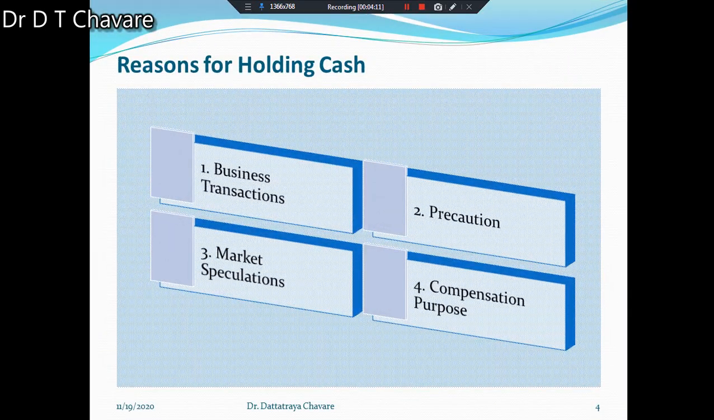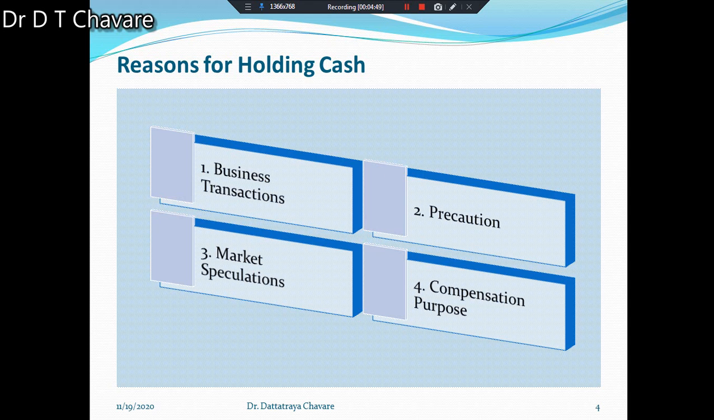Now we have to understand why cash is held. What is the reason for holding cash? There are distinguishing features of cash. It is an asset, but idle cash does not earn anything. Yet cash is held by each firm with different types of motives. What are the different types of motives? What are the reasons behind holding the cash? Those reasons also we have to understand.